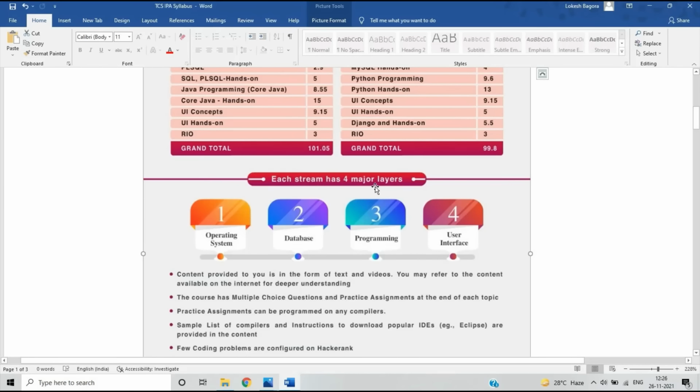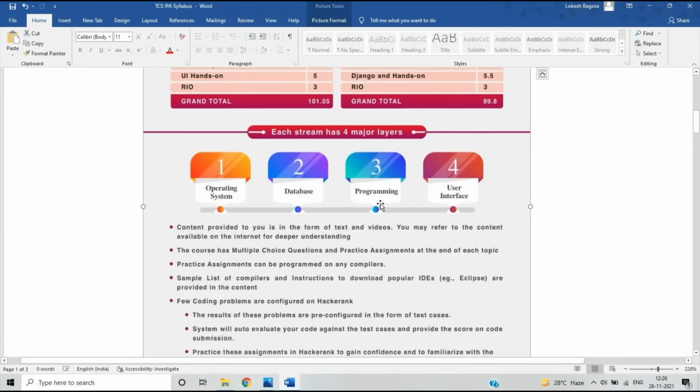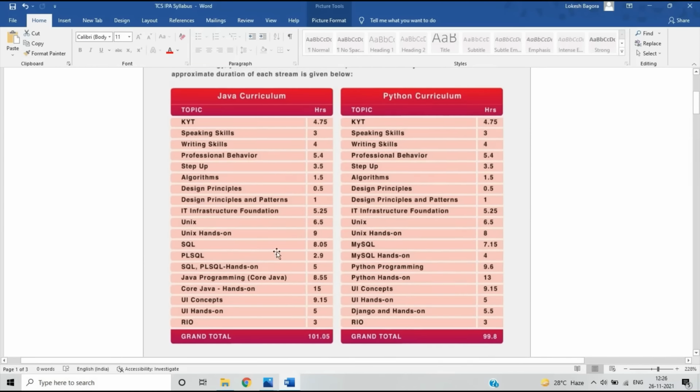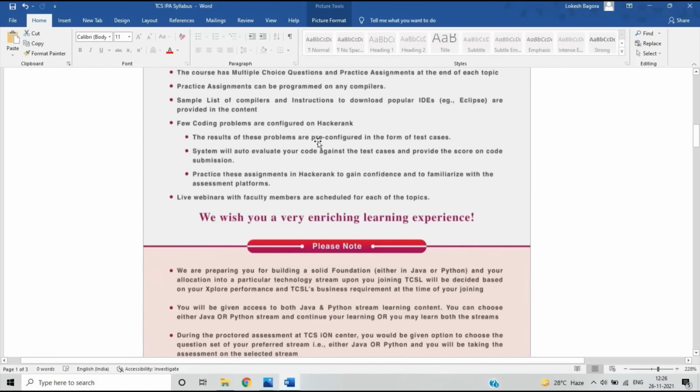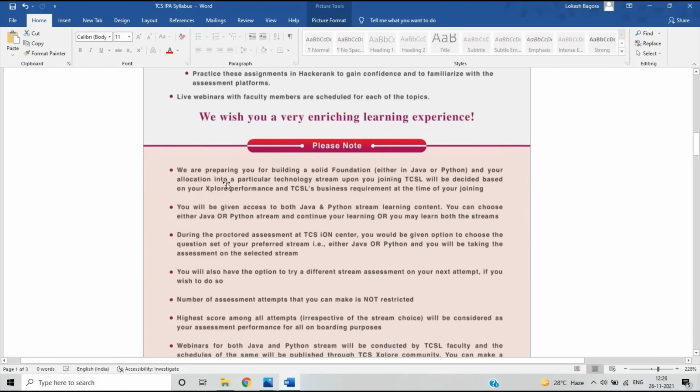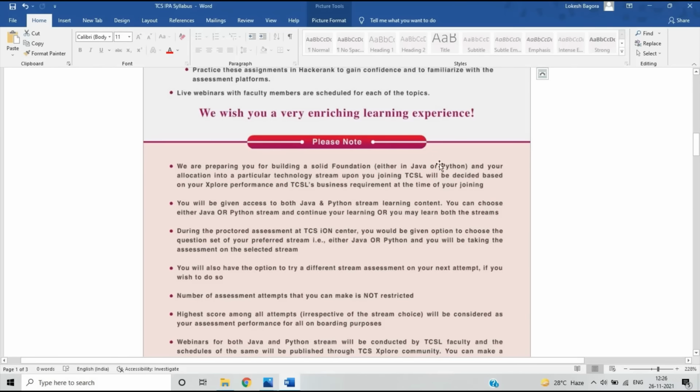Okay, so each stream has 4 major layers: operating system, database, programming and user interface. As you can see on my screen, they mention that the content provided to you is in the form of text and video. You may refer to content available on the internet for deeper understanding. They also mention that a few coding problems are configured on HackerRank, and you are preparing for building a solid foundation in either Java or Python, and your allocation into a particular technology stream upon your joining TCSL.